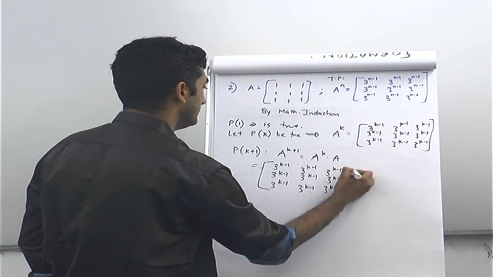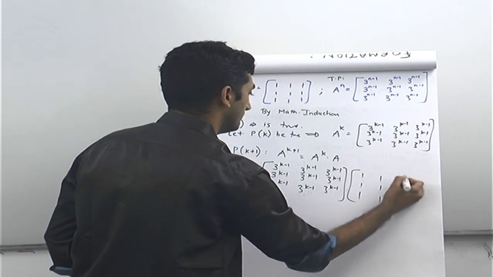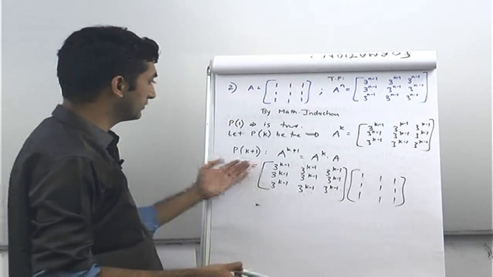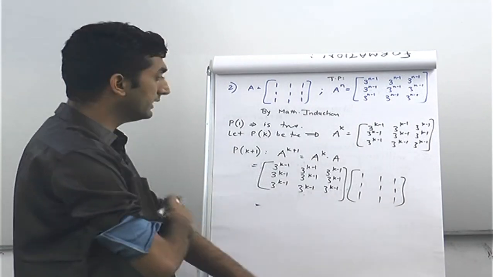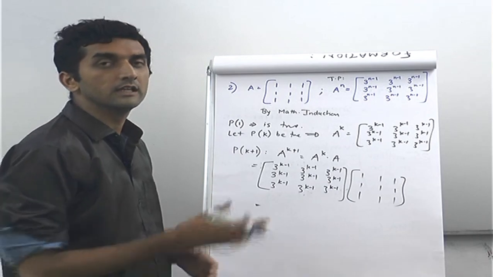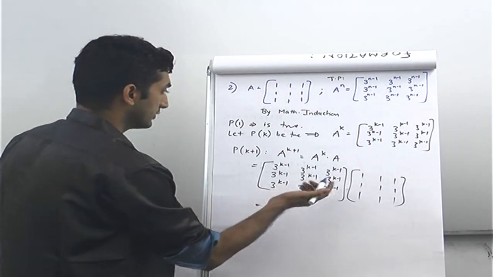Right? So this into 1 1 1 everywhere. Let's see what this multiplication gives you, because depending on this you will get the value of A raised to k plus 1, and if it is equal to 3 raised to k everywhere, by mathematical induction we will be proving the proposition of P(k plus 1). So let's see how this goes.